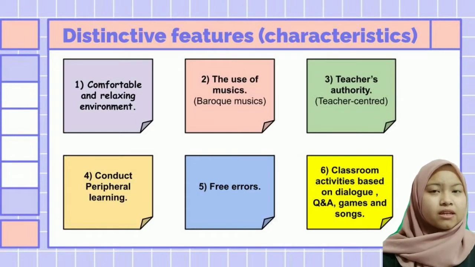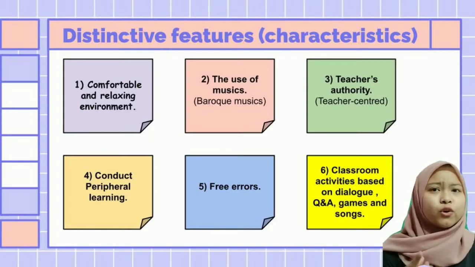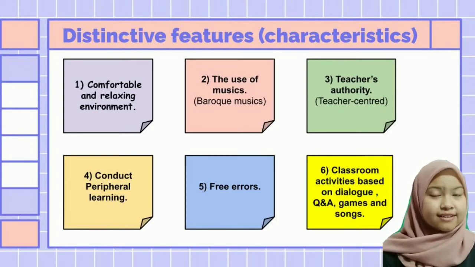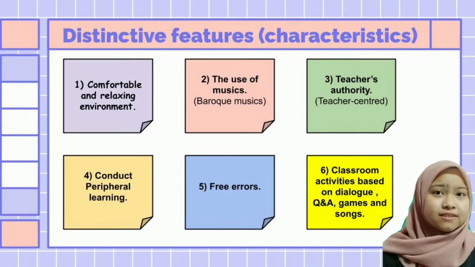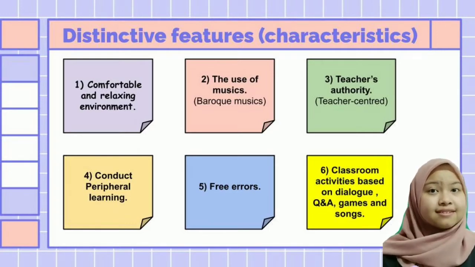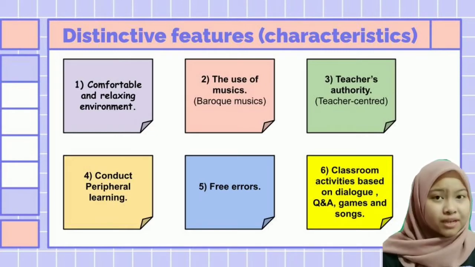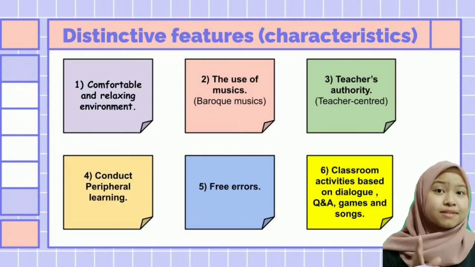the Suggestopedia method conducts peripheral learning. Peripheral learning is where students learn English not only through direct instruction but also through indirect instruction such as posters and decorations featuring the target language information. Next, it is error-tolerant. In the teaching and learning process, through the Suggestopedia method, students who make mistakes are given toleration.